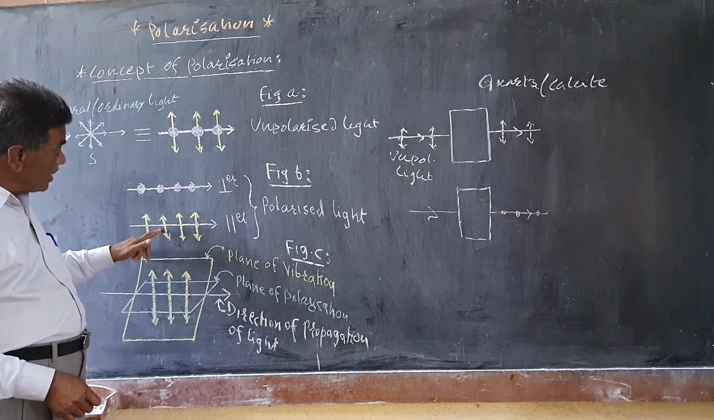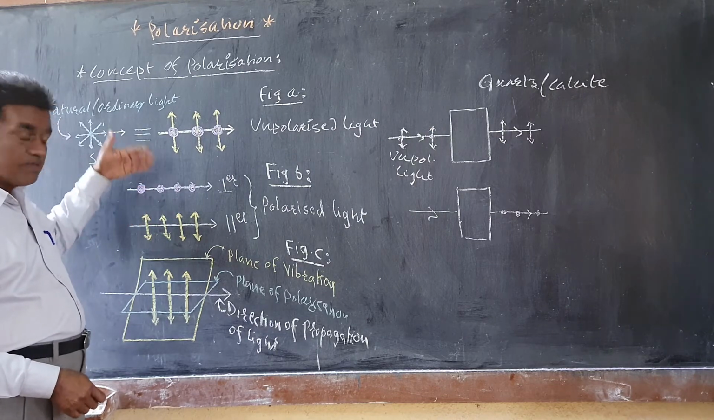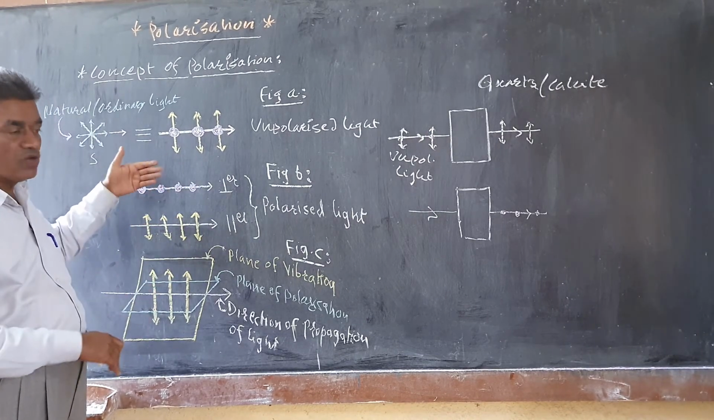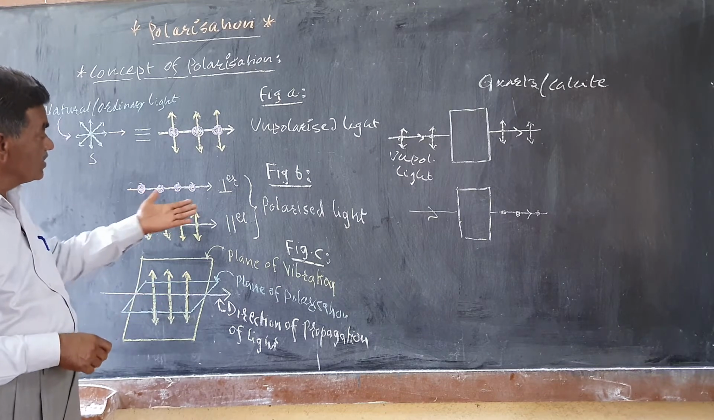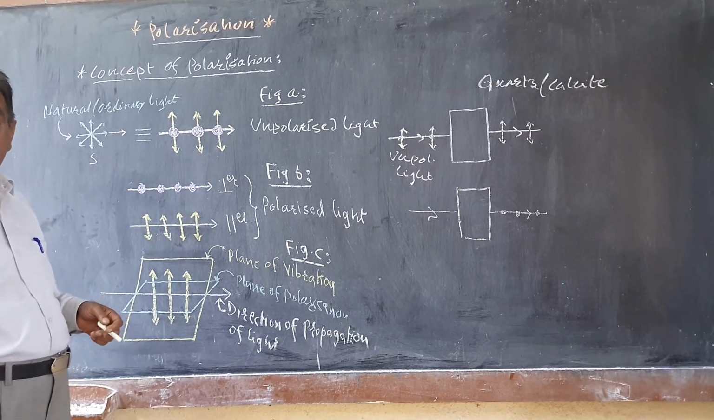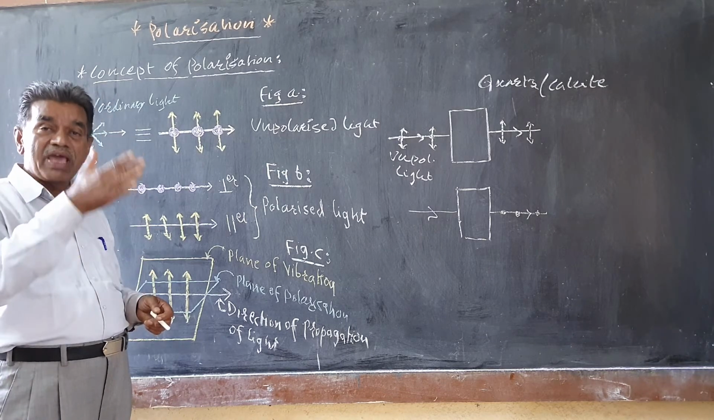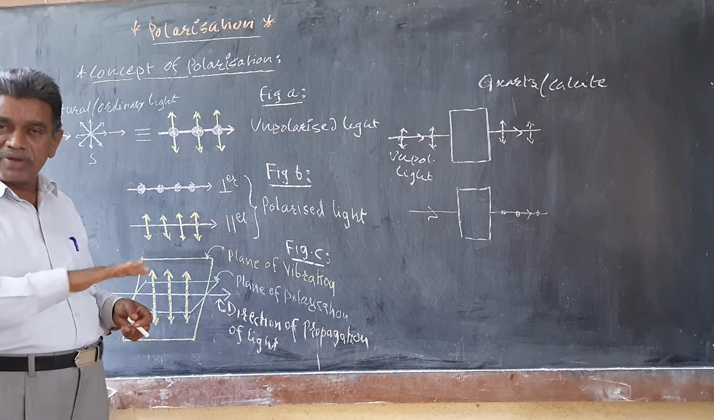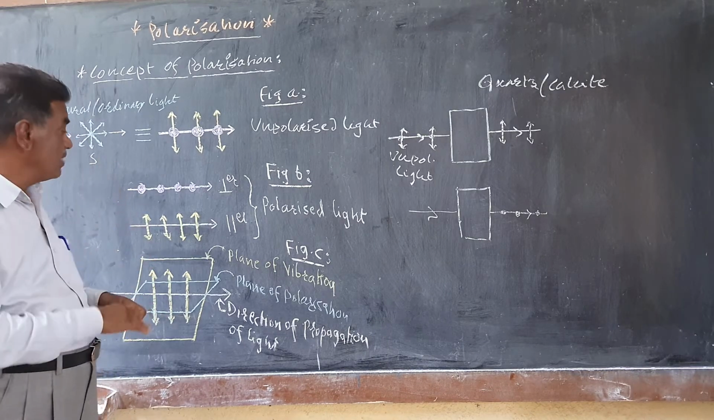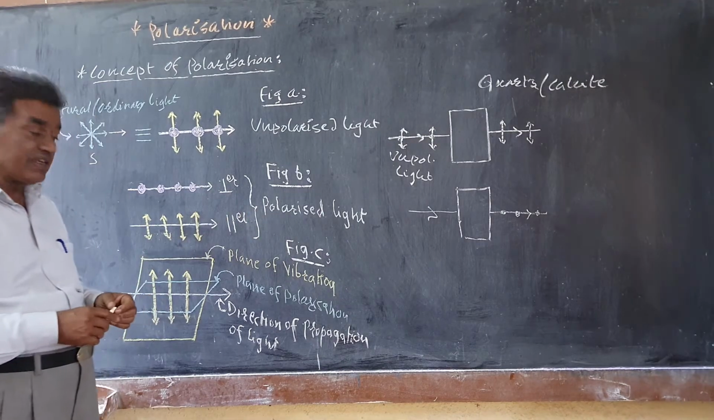This polarized light has the vibrations parallel to the ground, while this has the vibrations perpendicular to the ground, or perpendicular to the plane of paper. So this is the polarized light. Polarization is the phenomenon of the light having the vibrations lie along one plane. It may be parallel to the plane of paper or perpendicular to the plane of paper like this, and such a light is known as the polarized light.